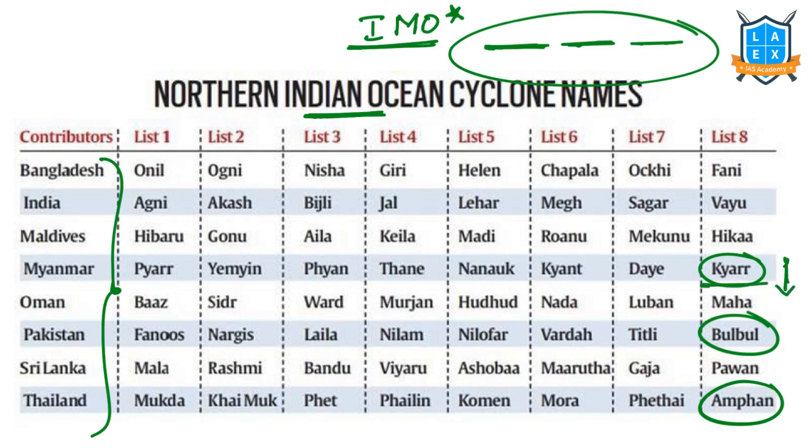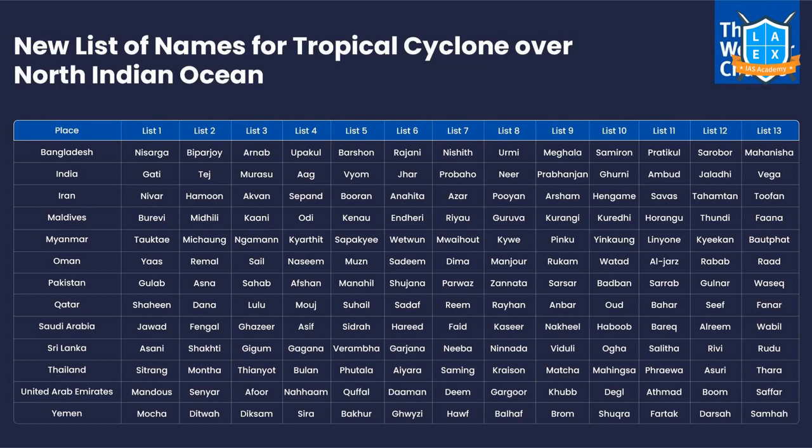For example, Kyarr. The next cyclone is given the name Maha. The next is given Bulbul. Likewise, they give the names. Now, the number of countries in the Northern Indian Ocean cyclonic names list has changed. There are 13 countries now in the Northern Indian Ocean tropical cyclone list, starting from Bangladesh to Yemen. Nisarga and Gati are the 2 names already given to cyclones formed recently, and the next cyclone in the Indian Ocean region will be named Nivar.